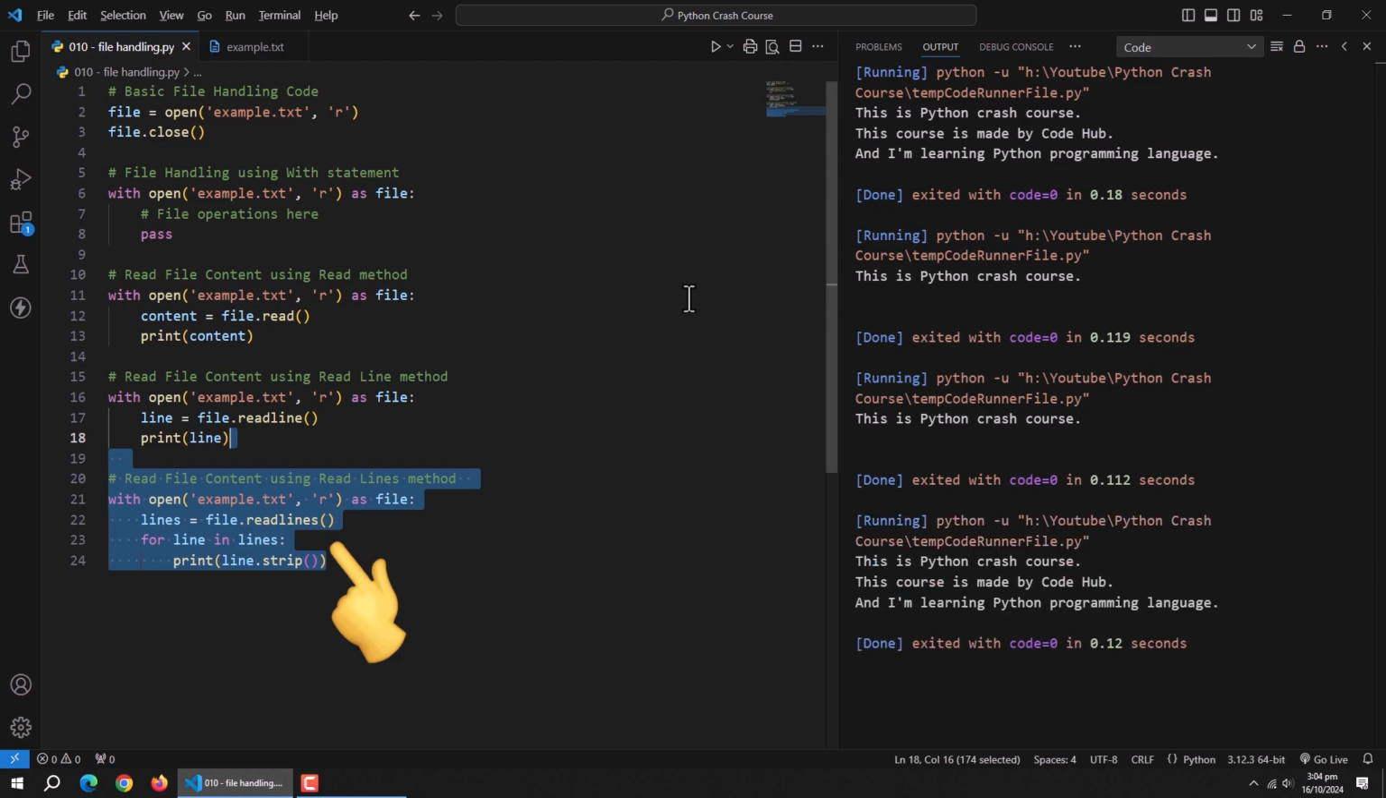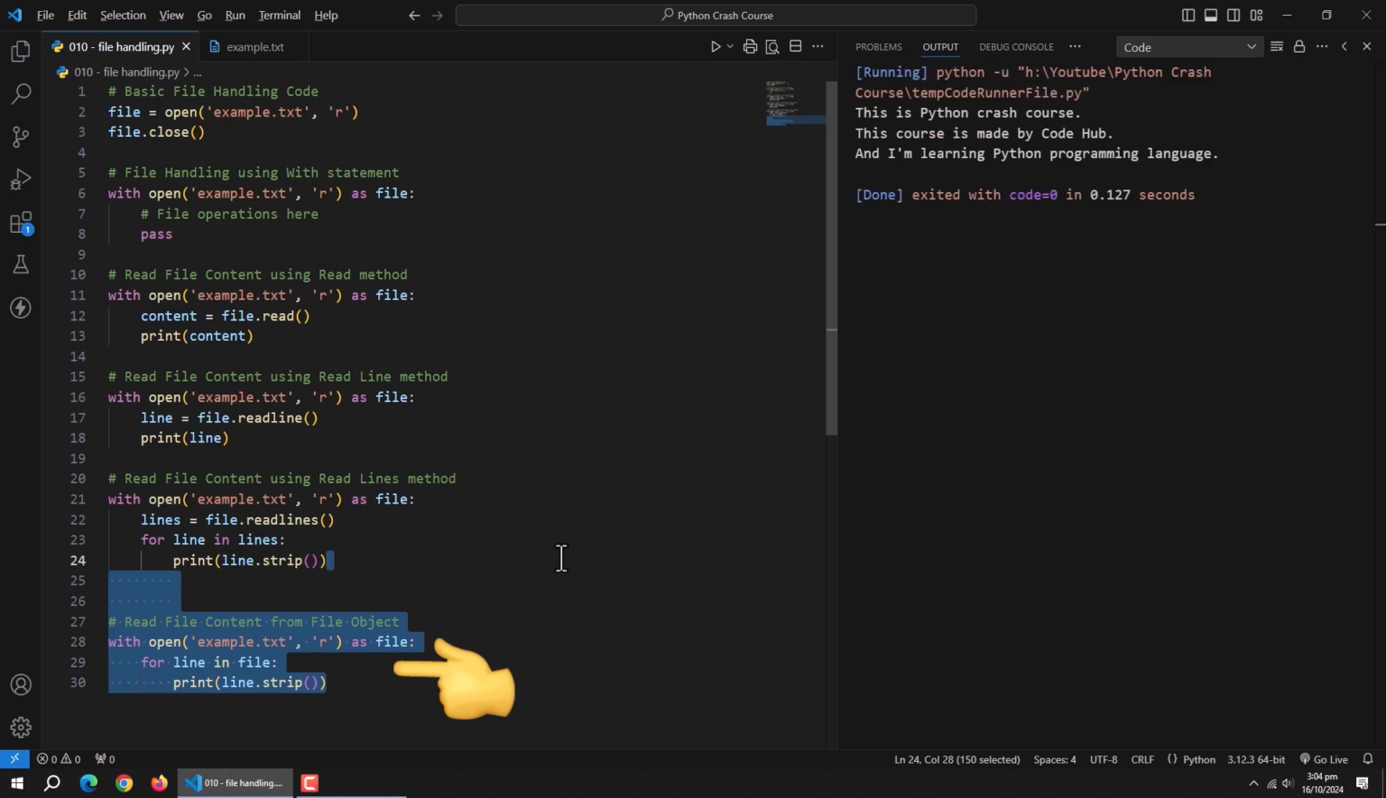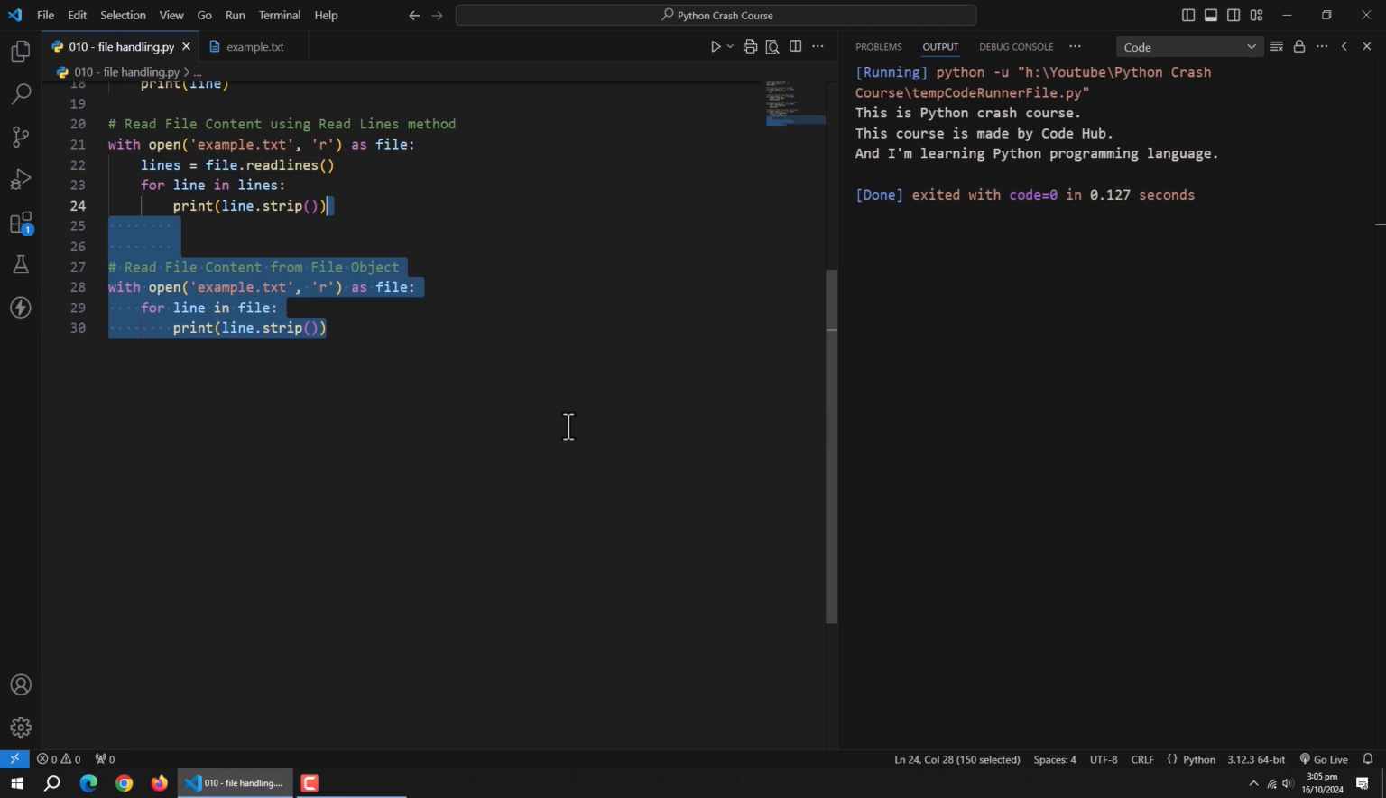The readlines method is like a librarian who hands you all the lines of the file neatly organized in a list. Each item in the list is a string ending with a new line character. We're using the strip method here to remove any extra white space, including that pesky new line at the end of each line. Now, here's a pro tip. This method treats the file object itself as an iterable, reading one line at a time. It's like a conveyor belt, delivering each line to you one by one. This is super efficient, especially for large files, because it doesn't load everything into memory at once.